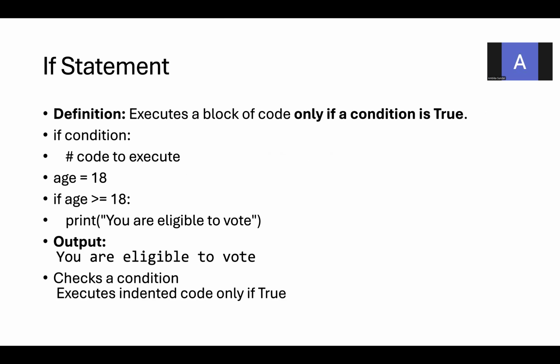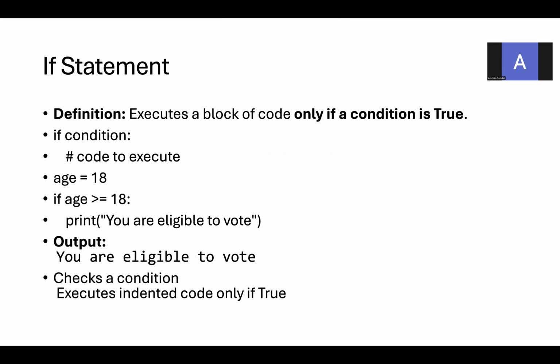If statement. It executes a block of code only if a condition is true. If condition, the next line, some code to execute. age = 18. If age >= 18: print you are eligible to vote. First, you are creating a variable age and assigning the value 18 to that variable. If the value of age is greater than or equal to 18, then only you are eligible to vote.